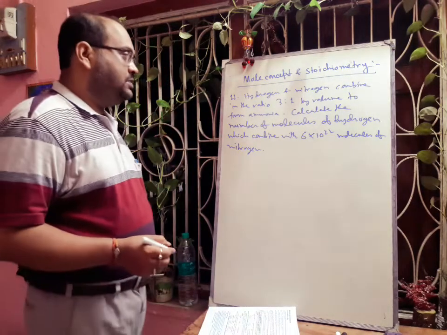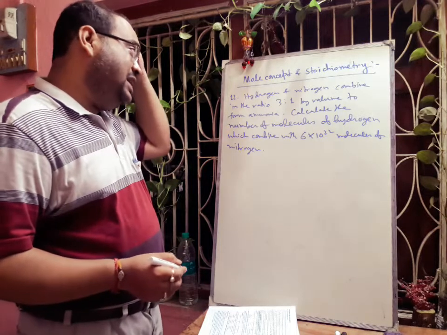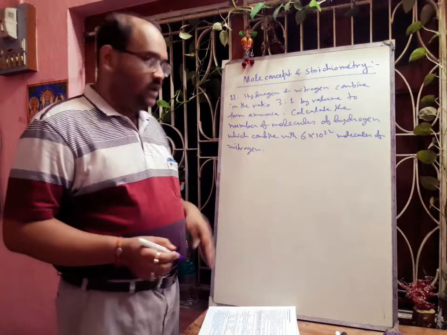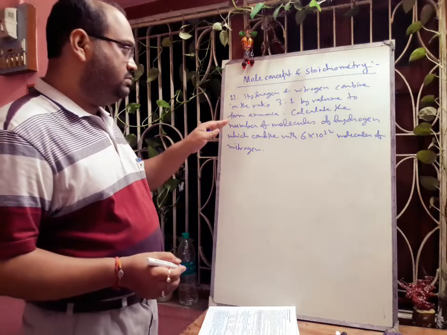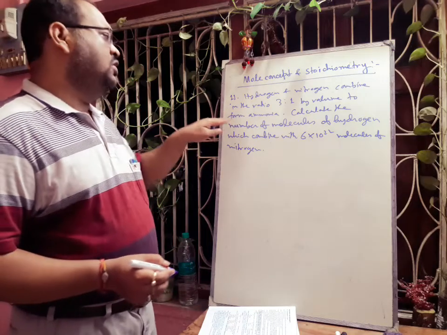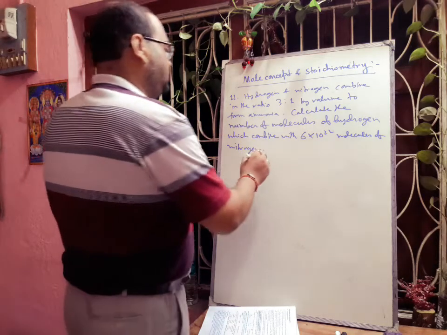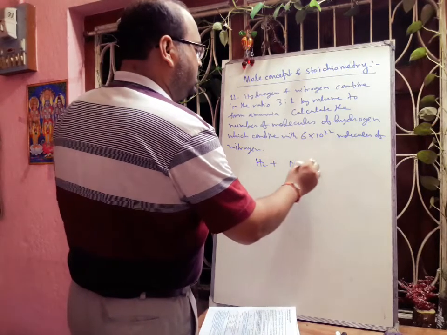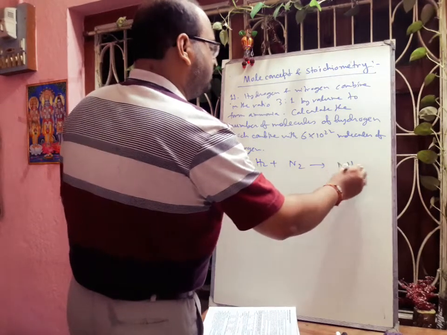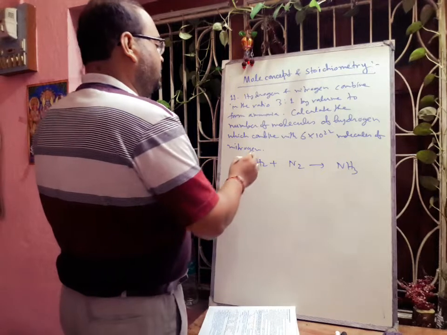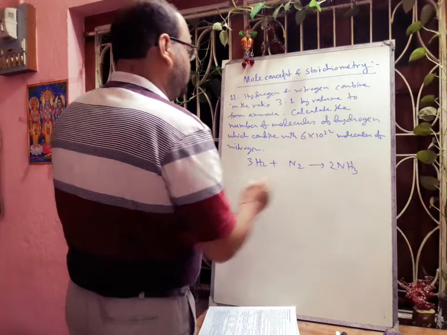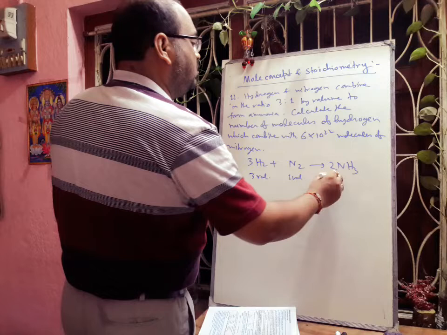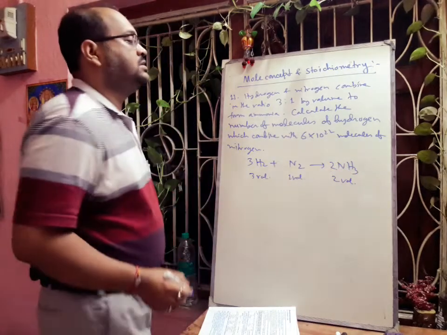Now here first we have to write the reaction, that hydrogen and nitrogen combine in the ratio 3:1 by volume to form ammonia. So hydrogen is combining with nitrogen forming ammonia. So they are combining 3 H2 + N2 forming 2 NH3. So 3 volume of hydrogen is combining with 1 volume of nitrogen forming 2 volume of ammonia gas.